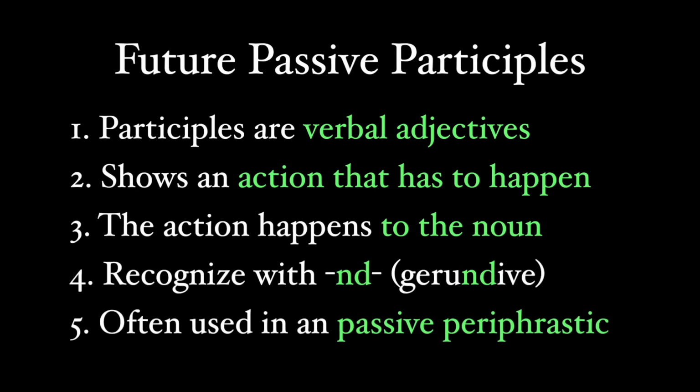Finally, the future passive participle will often be in a passive periphrastic, with a form of sum, to be, like puella laudanda est, the girl must be praised, and the agent in a passive periphrastic will be in the dative case, the dative of agent. Puella tibi laudanda est, you must praise the girl.